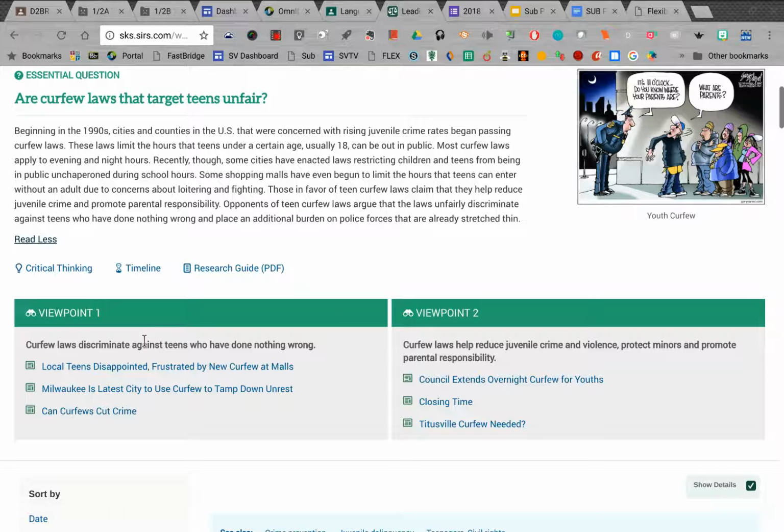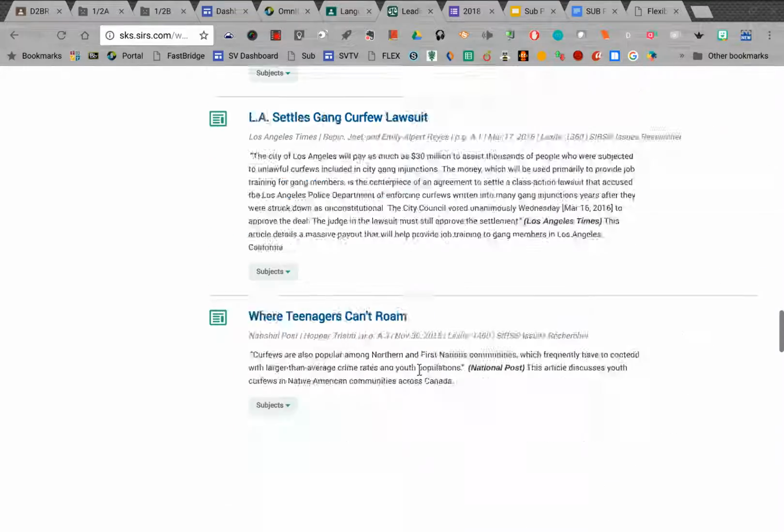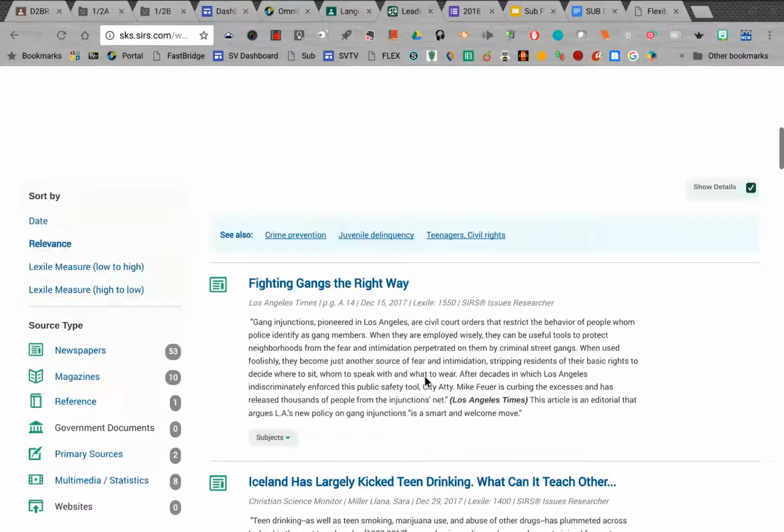Now, for each of these viewpoints, we've got three recommended articles here, and that would be something I'd like to check out to see if I can find some good articles to go along with this viewpoint. I want to make sure that I check out the sources. I want to read these sources because you're going to be submitting some of these sources as good pieces of evidence for our next structured controversy. So if you don't find anything here, again, keep scrolling down and you'll see lots more sources, lots more articles, that have to do with the topic.